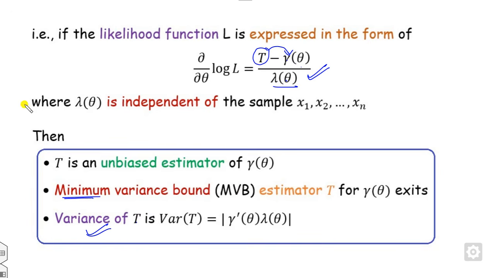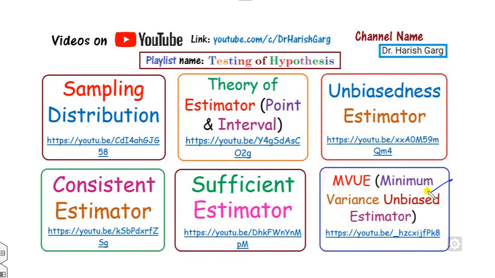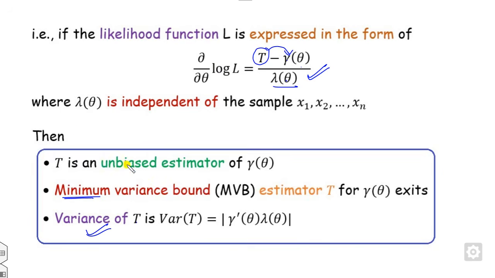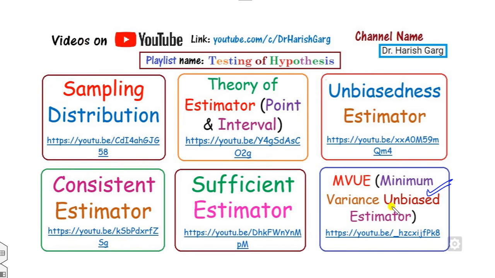How you can derive them, we already discussed in our last lecture. In this lecture you can see how you can find all these expressions. We can solve this with the help of various numerical examples. Also you can see the previous videos like theory of the estimator, unbiased estimator, consistent, sufficient estimator.